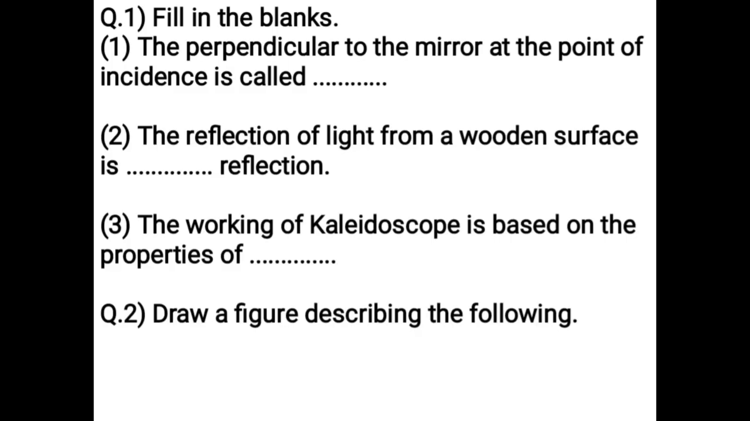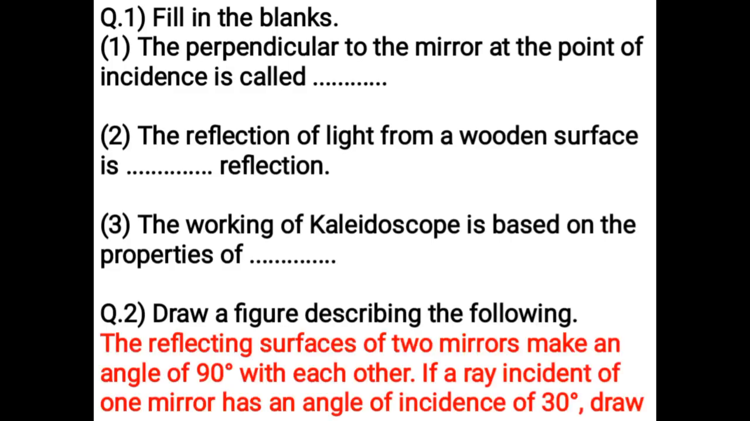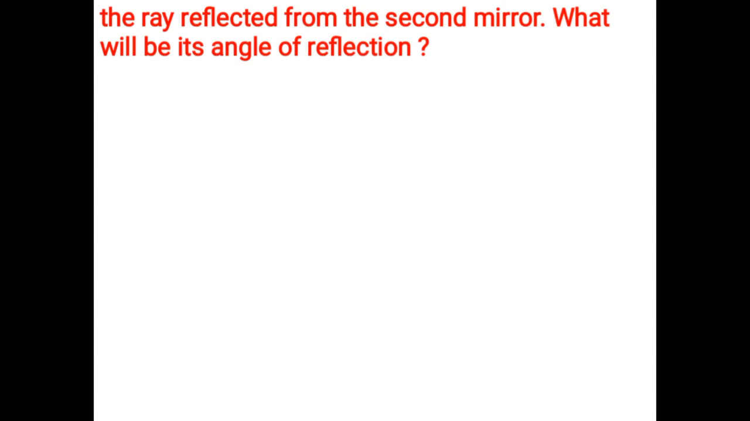Draw a figure describing the following. The reflecting surfaces of two mirrors make an angle of 90 degree with each other. For a ray incident on one mirror at an angle of incidence of 30 degree, draw the ray reflected from the second mirror. What will be its angle of reflection?